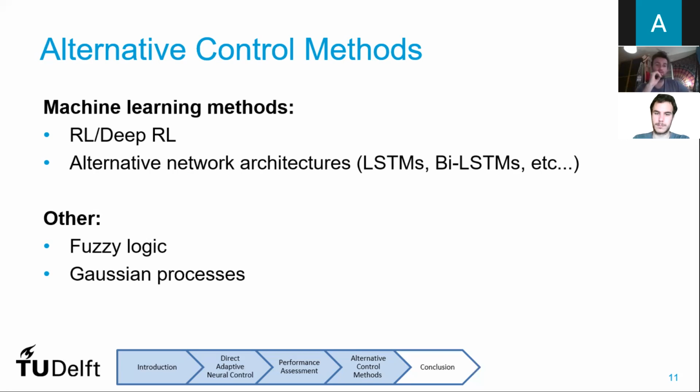Regarding machine learning methods, notable ones included reinforcement learning and deep reinforcement learning based methods, which learn behaviors through experience, and alternative network architectures could also be considered, such as LSTMs, BLSTMs, RNNs, etc. Those are networks that are able to not only look at a state, but at the sequence of states experienced. On the other hand, we also looked at fuzzy logic and Gaussian processes.